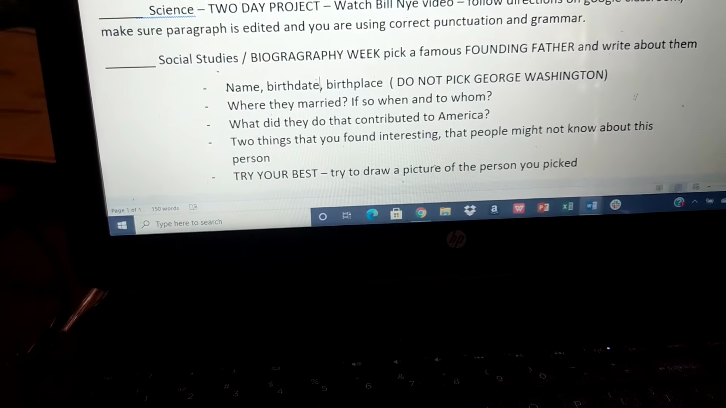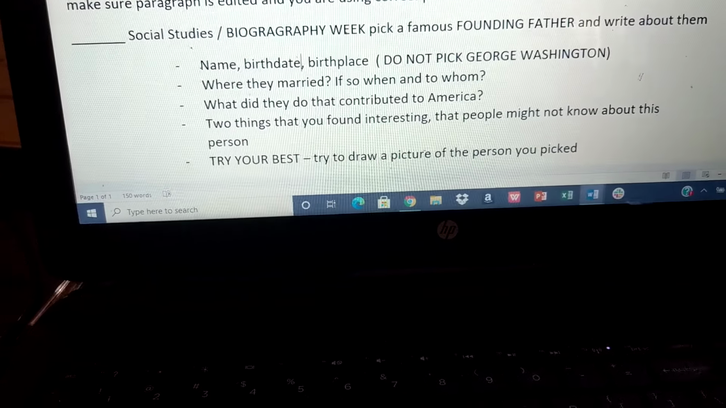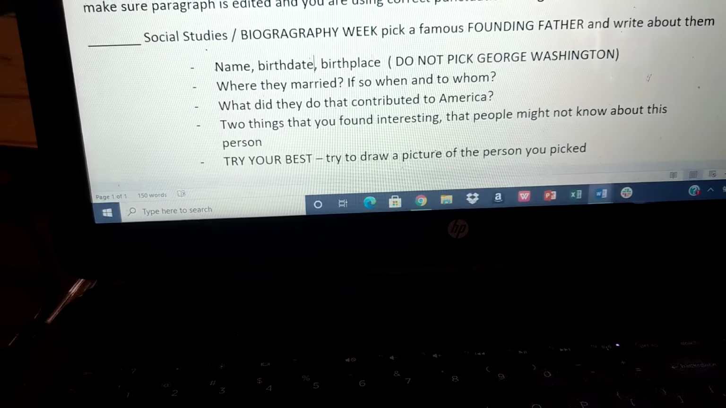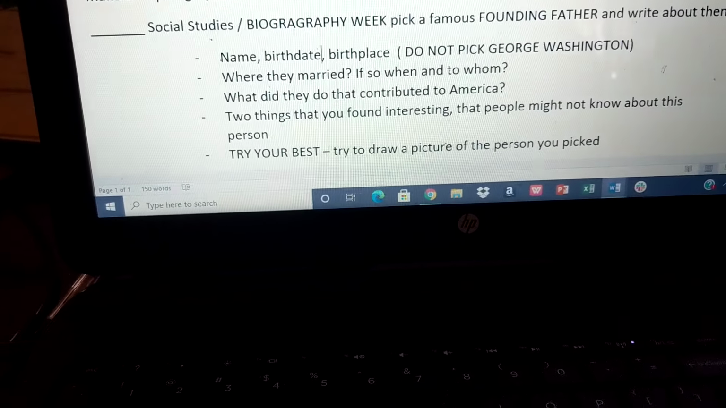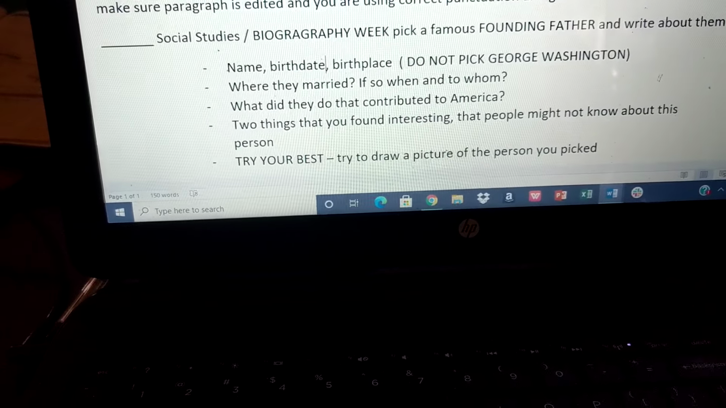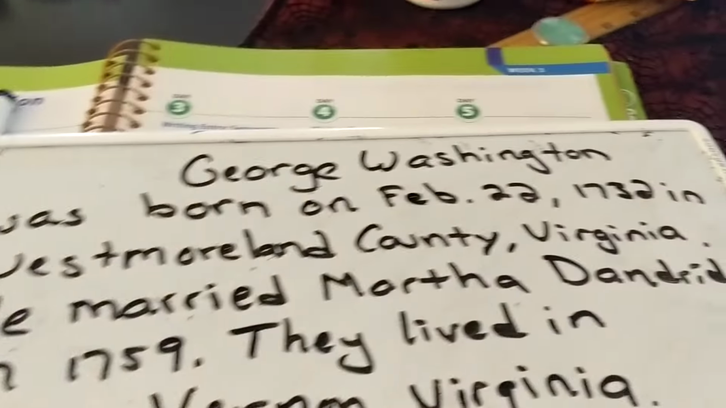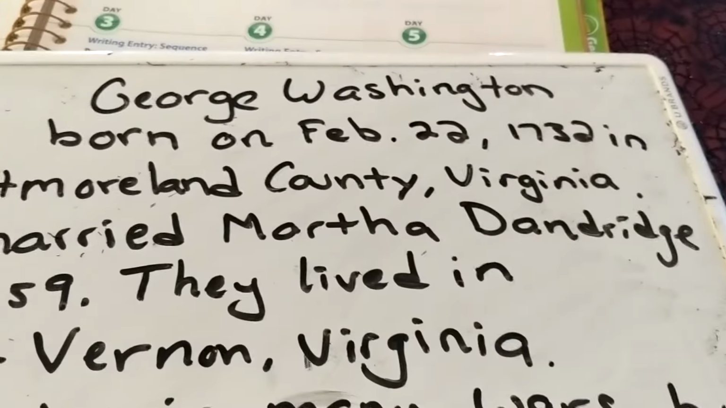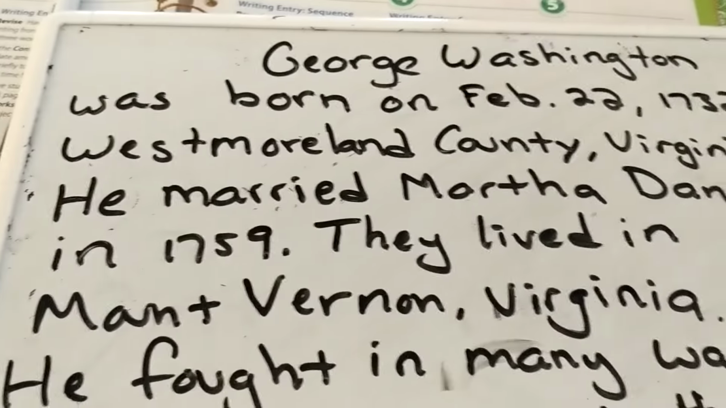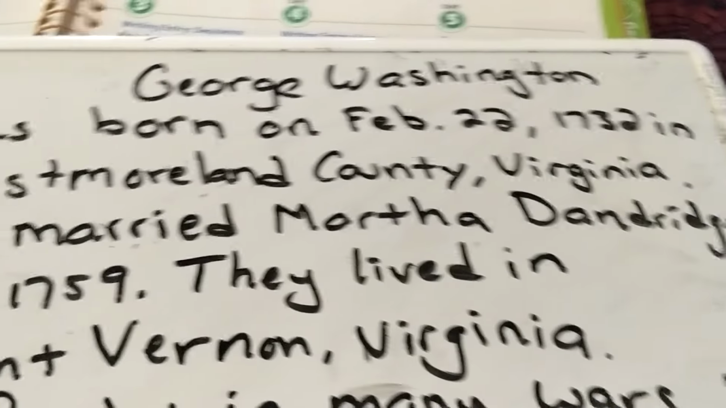I want you to, of course, tell me who you picked, their birth date, their birthplace, where they married. So I'm going to just do a little bit. I couldn't fit everything on the dry erase board, but I'll tell you some of the other things that I found interesting. So George Washington was born on February 22nd, 1732 in Westmoreland County, Virginia.